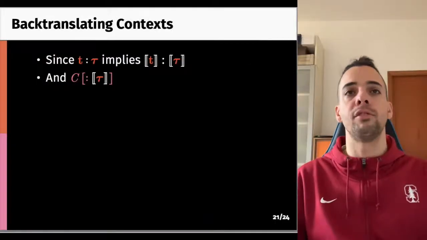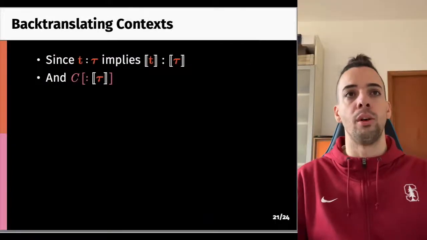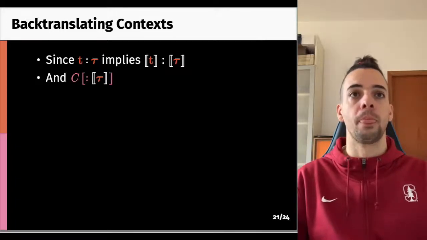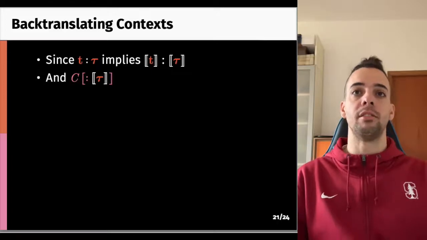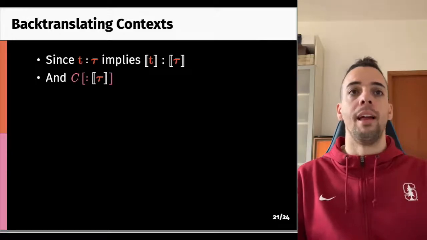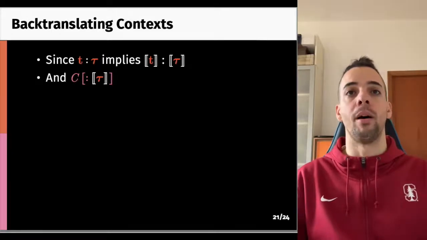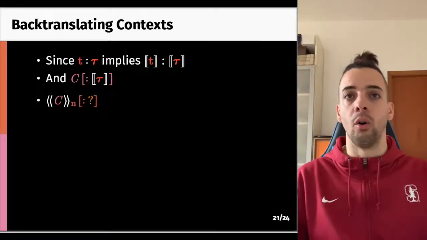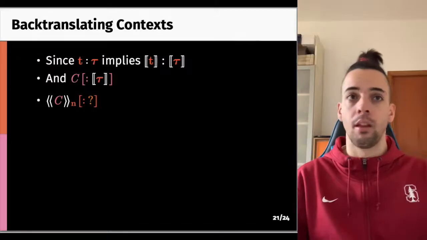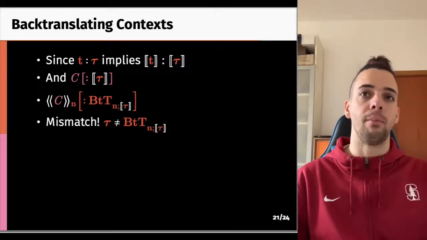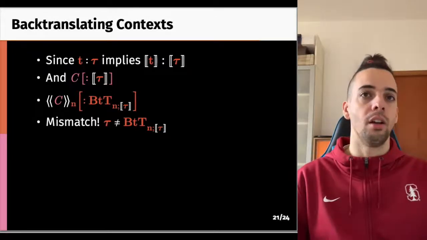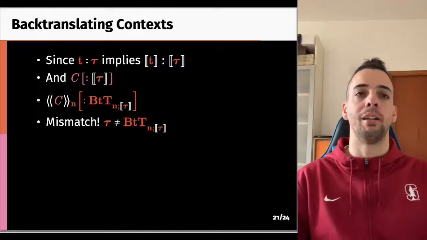The last bit of technicality we need is in order to make sure everything type checks, because after all, we are in a strongly typed language. In fact, the compiler translates the term t of type tau into an equi term of compiled type. And the equi context interacts with the compiled term, so its whole has type compiled tau. What is the type of the whole of the backtranslated equi-C? As we have seen, it is backtranslation type for n and compiled tau, but this is a problem, because it is not the case that tau and backtranslation of compiled tau coincide.